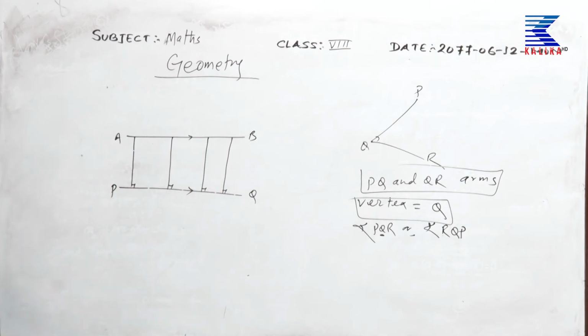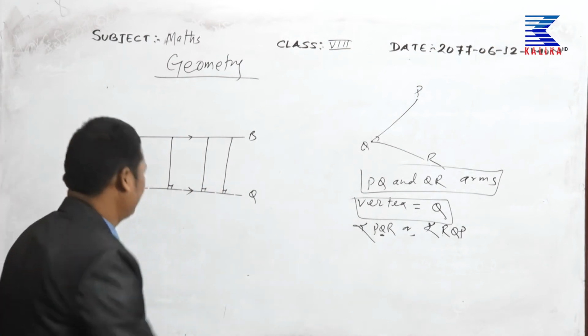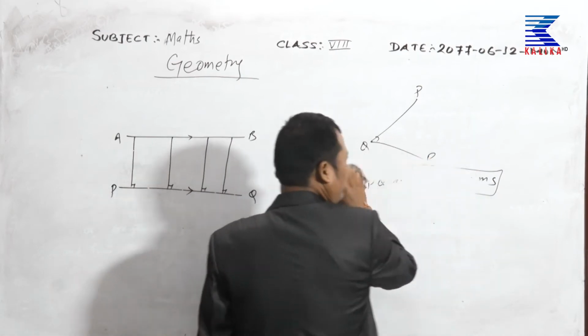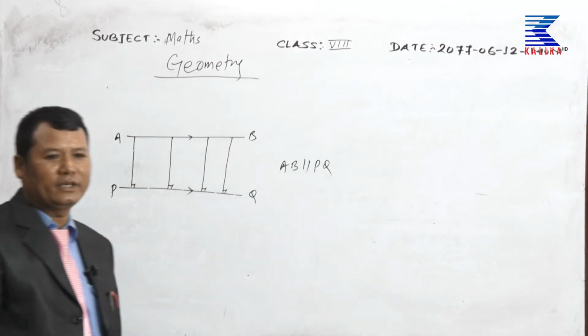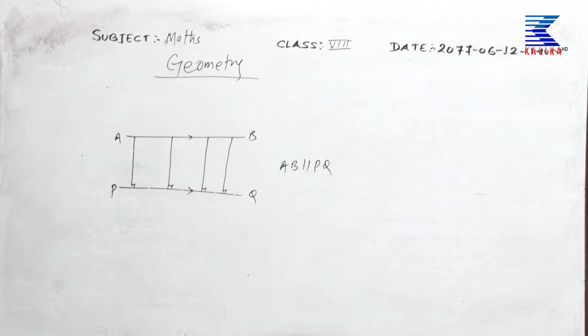So it is a parallel line. It can be written as AB parallel PQ.